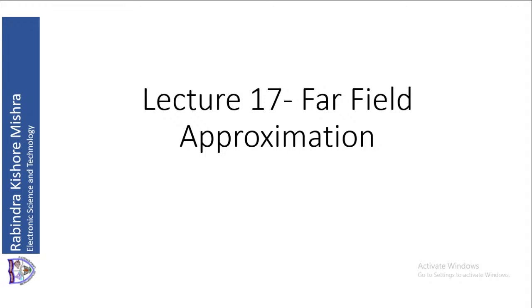Then we will come to today's lecture, which is far field approximation. In this far field approximation, we will consider only the far field portion of the fields. We have electric field and magnetic field, and we will consider only their far fields. We neglect their near field. Now, how do you find the field? We have seen that from the vector potential, we find the fields. So can we find a vector potential which gives us only the far field, and not the near field? That is what we are going to investigate.